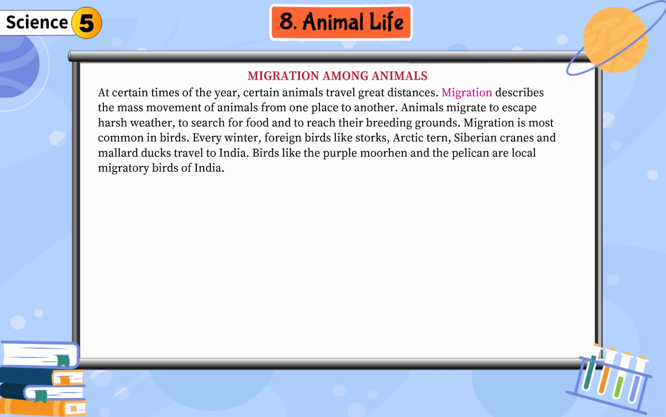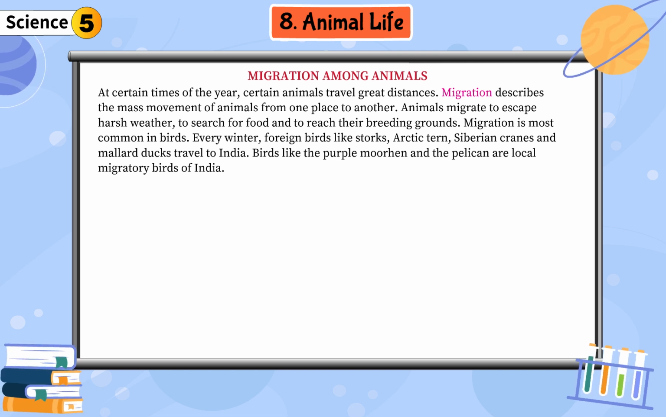Migration among animals. At certain times of the year, certain animals travel great distances. Migration describes the mass movement of animals from one place to another. Animals migrate to escape harsh weather, to search for food and to reach their breeding grounds. Migration is most common in birds.